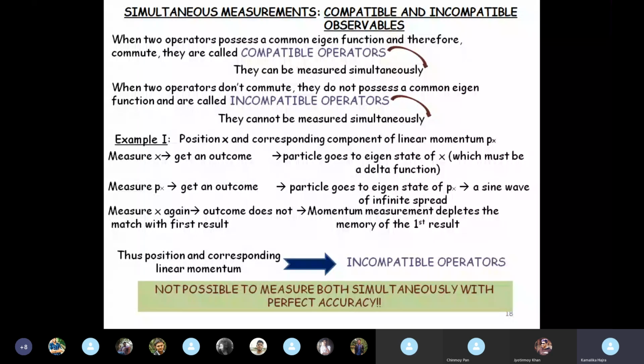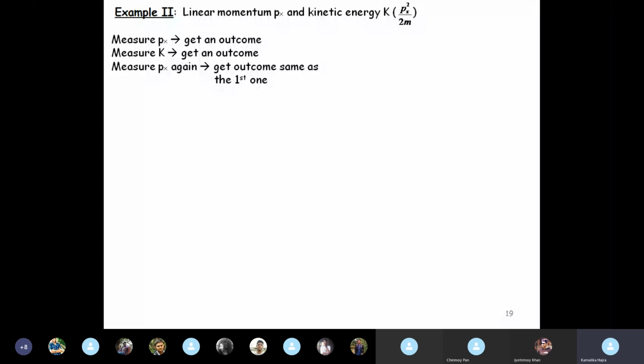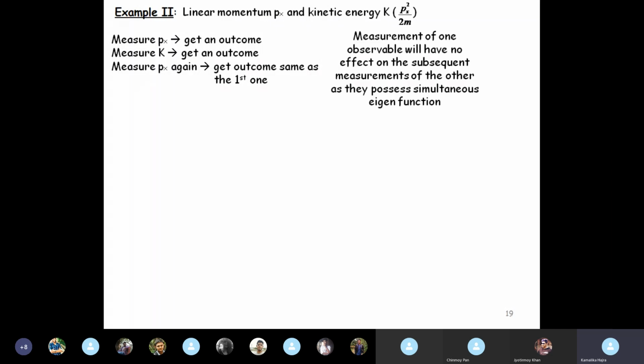Next we take the example of linear momentum and kinetic energy, px square by 2m. Now you measure px, you get an outcome, then you measure kinetic energy, you get an outcome, and then you measure px again, you get the same value as the first one. Why? Because measurement of one observable px has no effect on the subsequent measurements of the other, because they possess simultaneous eigenfunctions.